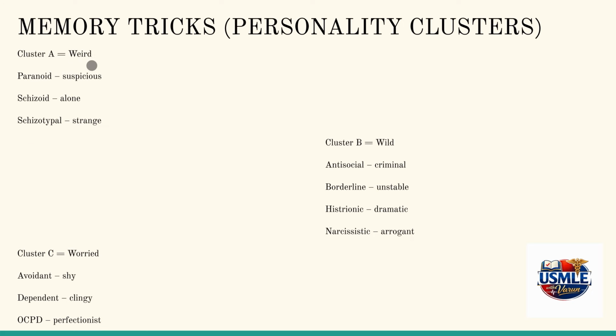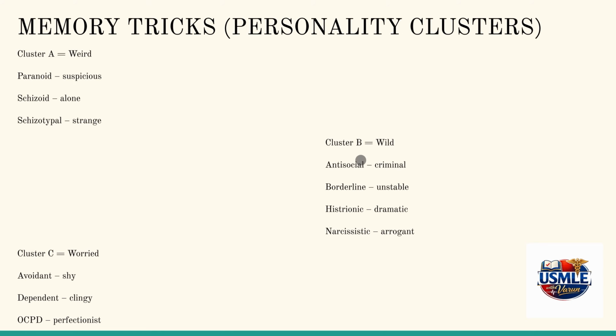So whenever we try to memorize personality disorders, we can actually use these tricks. Cluster A personalities are always weird. They are identified as weird when they go into a group of people. They are those weird kind of people. Paranoid people are always suspicious of everybody. They don't believe anybody. Schizoid people prefer being very alone, whereas schizotypal people are always strange.